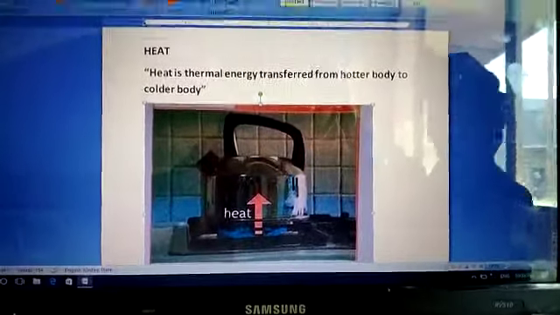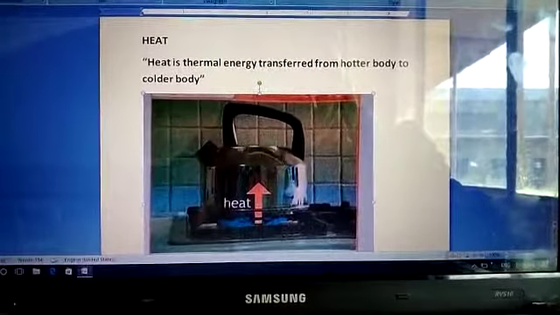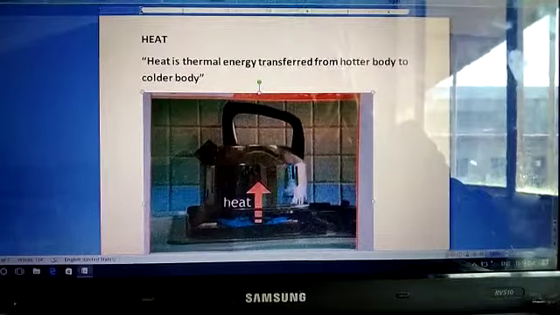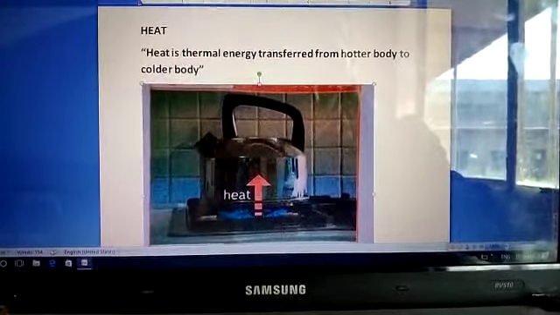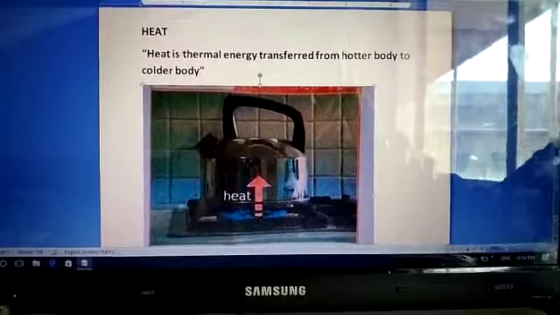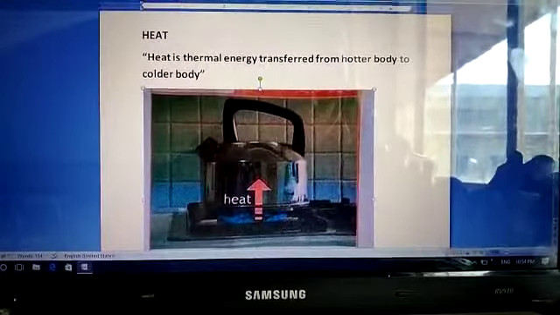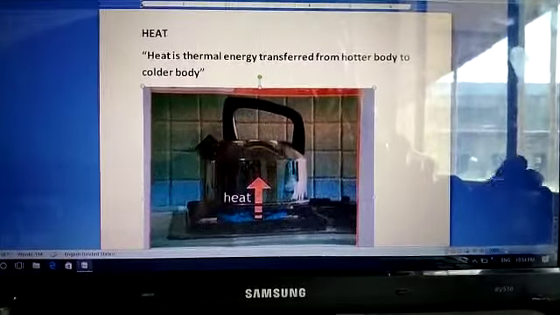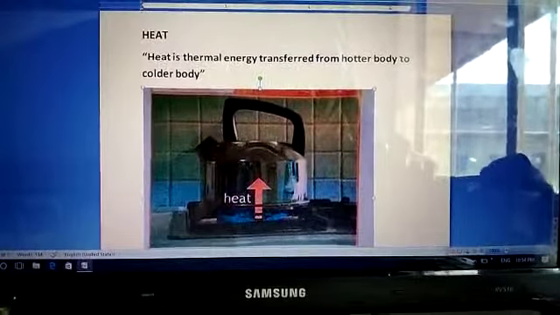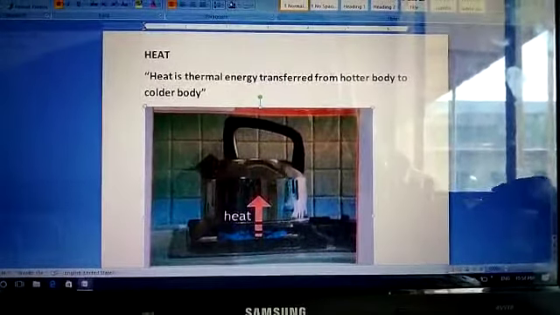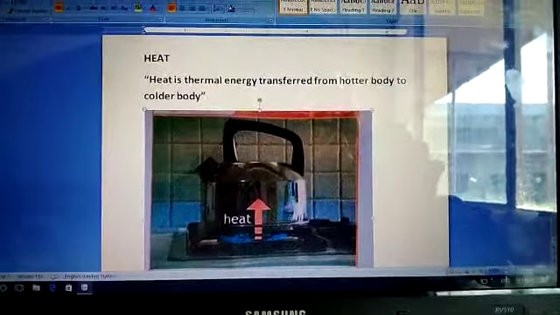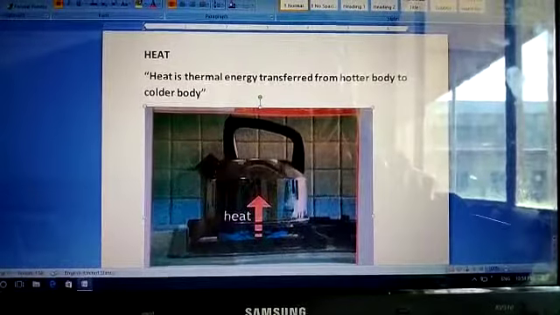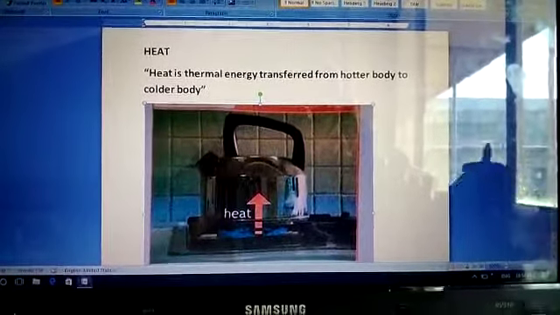Similarly, when you put ice cubes inside soft drinks, then you know that the temperature of the ice cube is low, and the temperature of the soft drink is high as compared to ice. So heat flows from the soft drink towards the ice, and the ice starts melting. After some time, the temperature of both ice and soft drink becomes equal, meaning the soft drink becomes cool. So that energy that flows from the hotter body towards the colder body, that energy you call the heat energy.